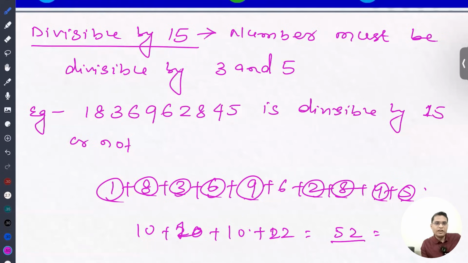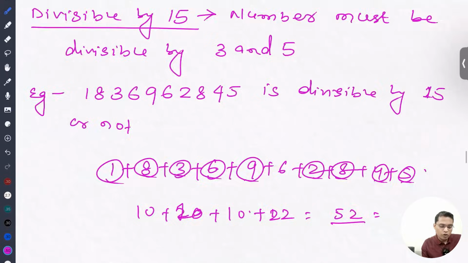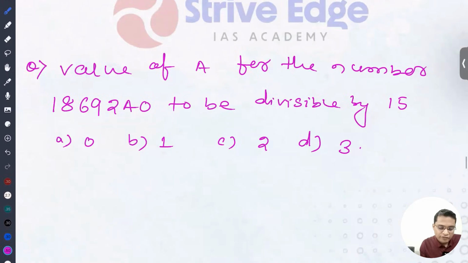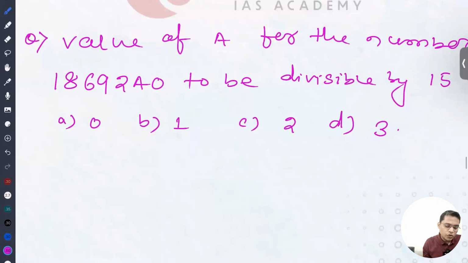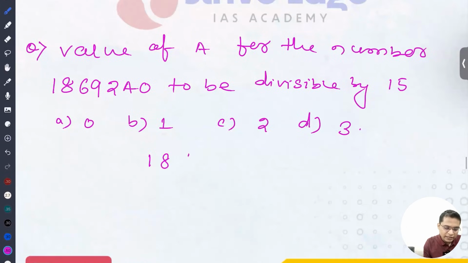Please cross verify. There might be some mistake, so just rectify me if I'm wrong. Now the value of a for this number to be divisible by 15. The unit digit is already 0, so this number is divisible by 5. So let's check 1 8 6 9 2 a 0. Already it is divisible by 5, so we are going to check only for 3.